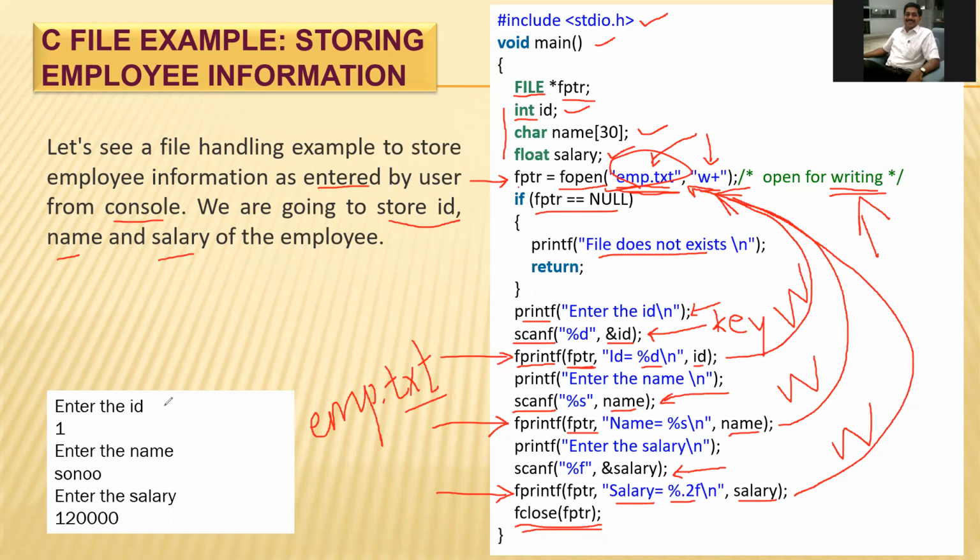The output is, on the left hand side, the value 1. The name is Sonu, and the salary entered is 1,20,000. All this information is taken from this emp.txt file. Here we have opened that file for write purpose.